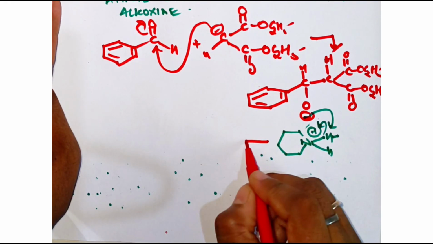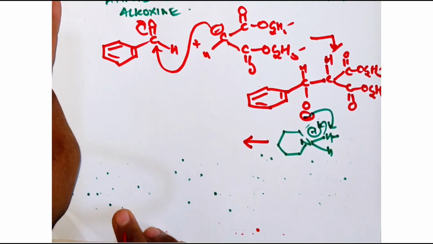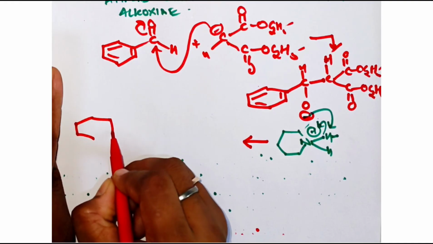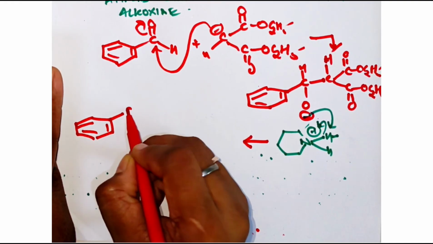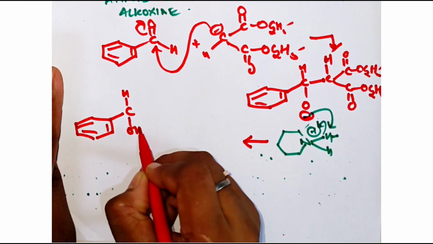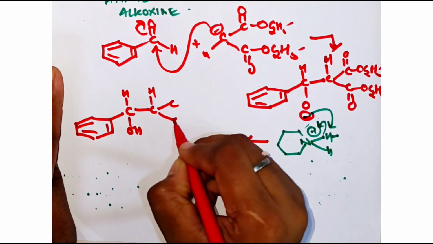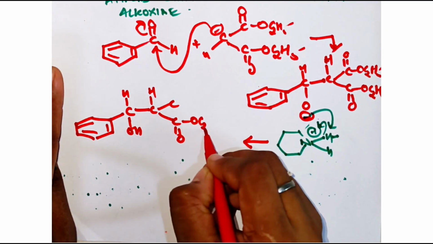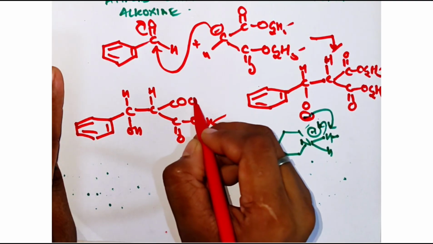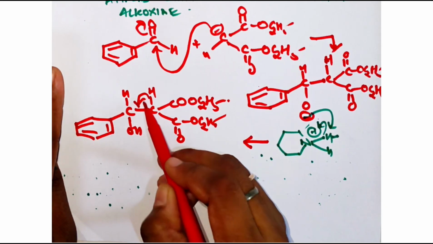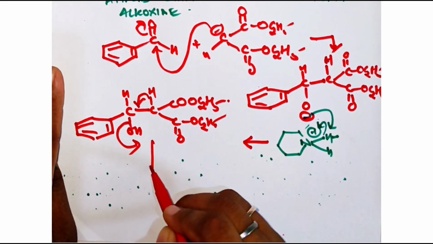Now I'm just going to show you this. Here it is OH, here it is CH, C, here it is C double bond O, OC2H5, and COOC2H5, right? Now see here, a water molecule separates out.